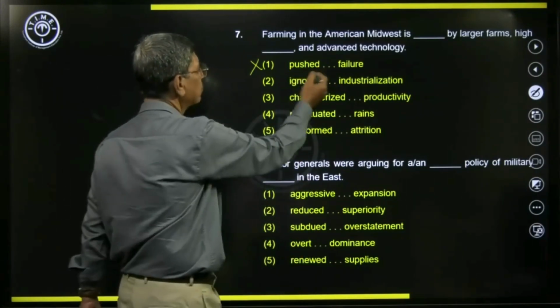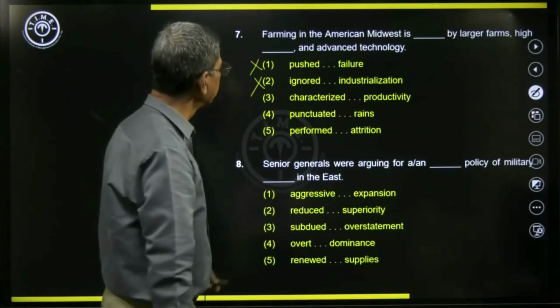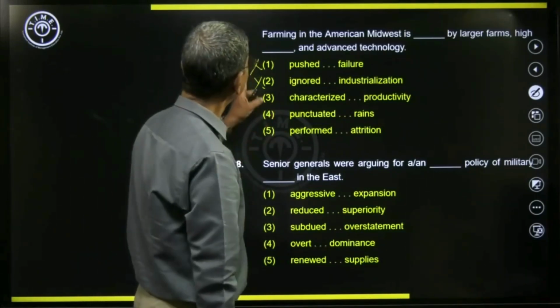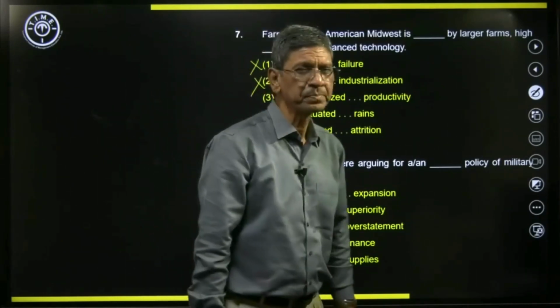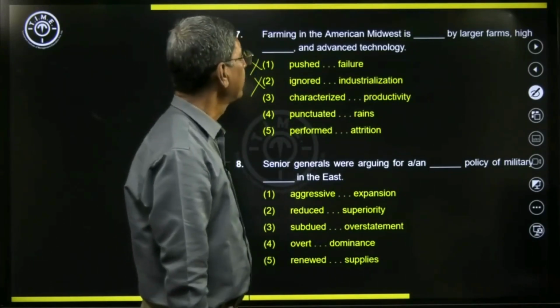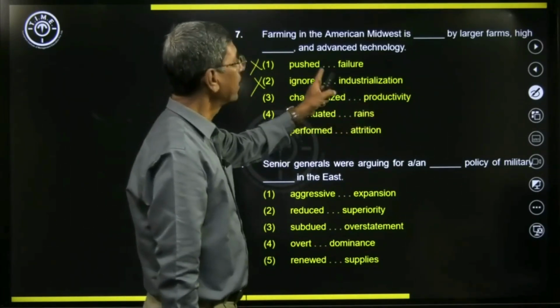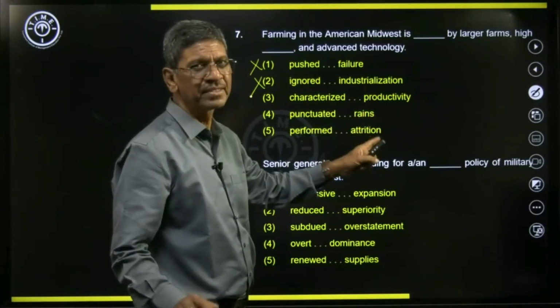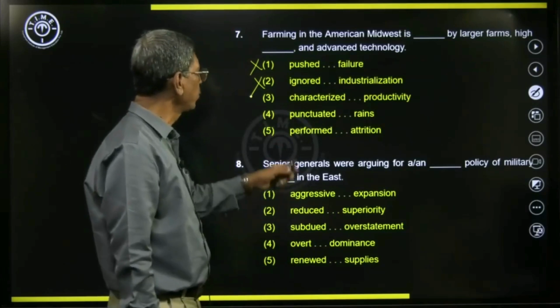That verb is not good. Ignored also is ruled out. So here, third one, farming in the American Midwest is characterized by large farms, high productivity, and advanced technology makes sense. But we will still wait and we will look at the other two options.